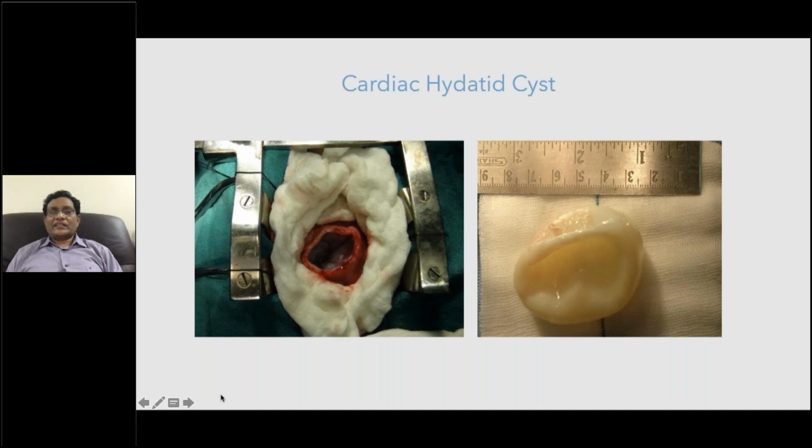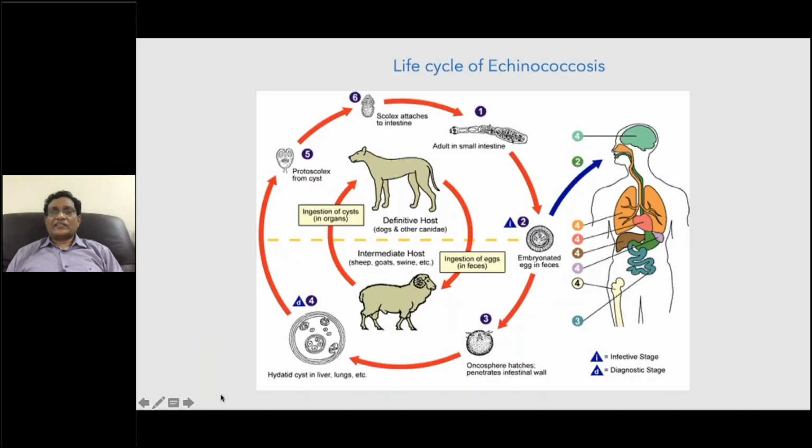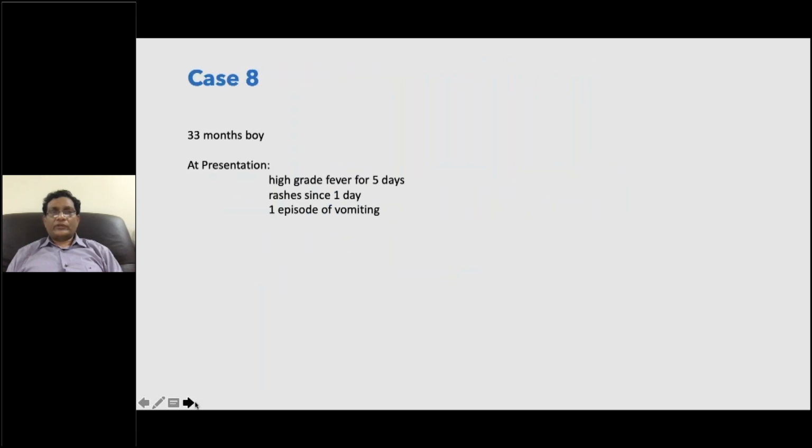This is an extremely rare scenario. Since it's an exciting case, I shared it with you. You all know, and we all read during our microbiology period, how the echinococcus will develop. There are two intermediate hosts. One is the goat, second is the dog, from which you get infection, and you can have echinococcosis and cysticercosis. All these are possible. Management, I told you.